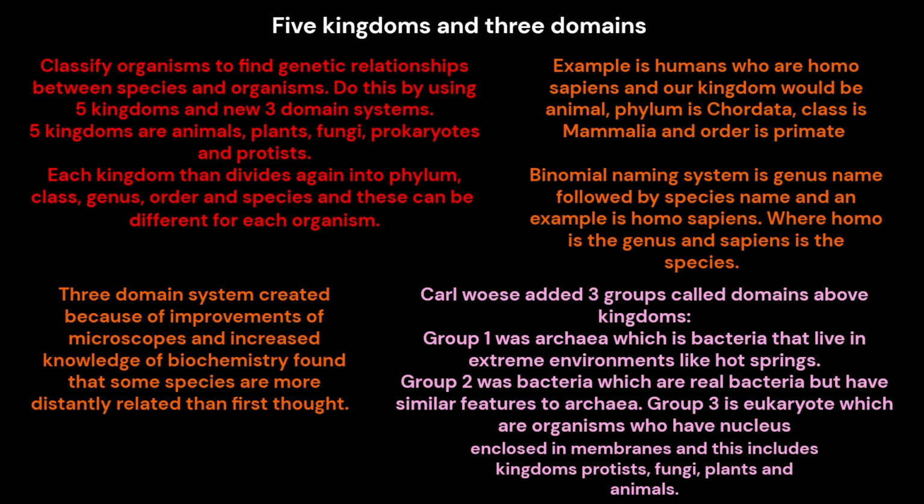The 3-domain system was created because improvements in microscopes and increased knowledge of biochemistry found that some species are more distantly related than first thought. Carl Woese added 3 groups called domains above kingdoms. Group 1 was Archaea, which are bacteria that live in extreme environments like hot springs. Group 2 was bacteria, which are real bacteria but have similar features to Archaea. Group 3 is eukaryote, which are organisms that have a nucleus enclosed in a membrane, and this includes the kingdoms protists, fungi, plants, and animals.